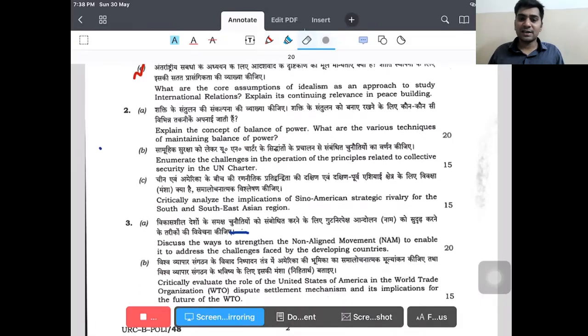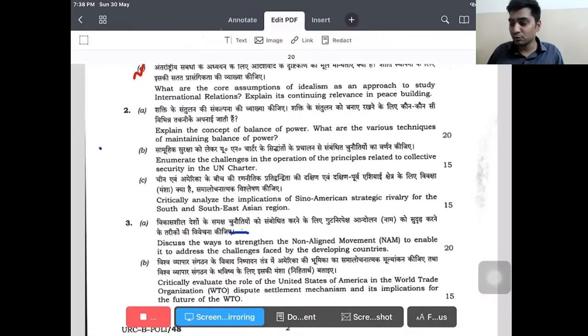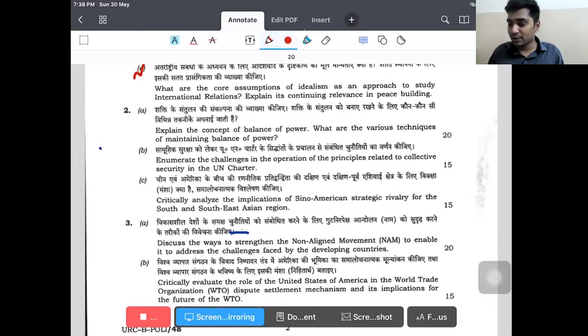Next, enumerate the challenges on the operation. Yes, again, the UN Charter is a separate topic, but still we can use certain aspects here that we read. From the liberal perspective, the UN Charter acts as a very good source to increase cooperation across the countries, but they are asking for the challenges. So challenges in the operations, yes, we write some certain challenges of the UN Charter.